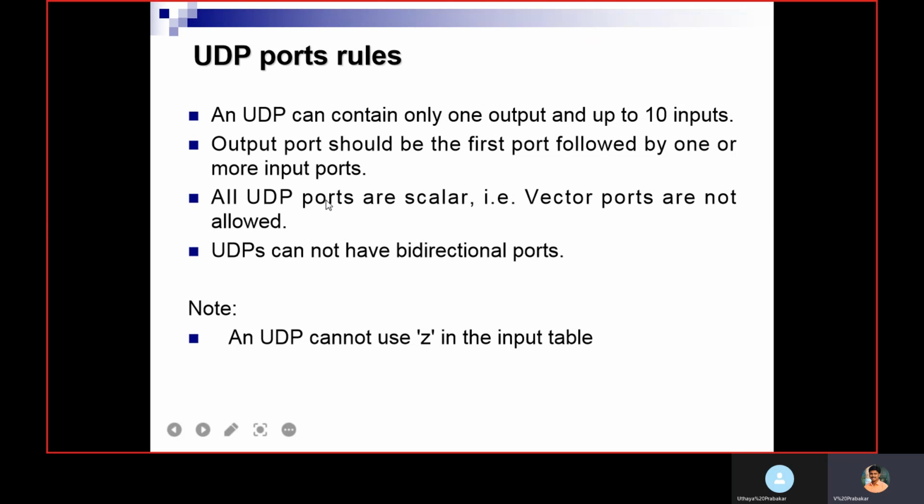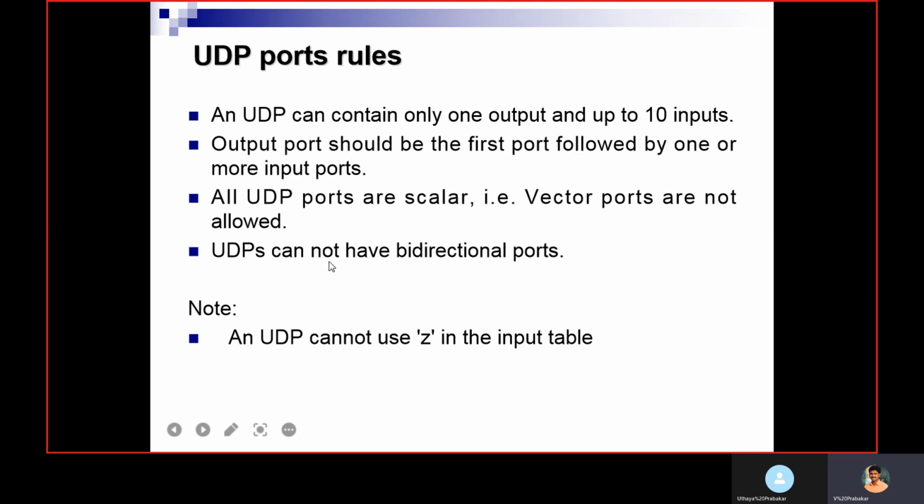There are some limitations and rules of UDP ports. A UDP can contain only one output and up to 10 inputs. Then output should be mentioned as the first port, followed by one or more inputs. So that is the rule. Then all UDP ports are scalar. You should not use a vector port. That is not allowed, like [3:0]. Likewise, you should not use. Everything should be a scalar.